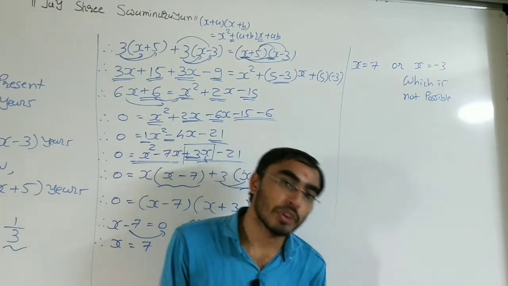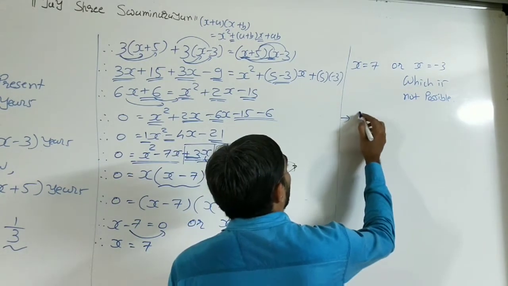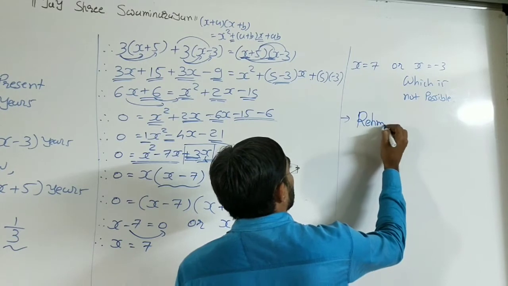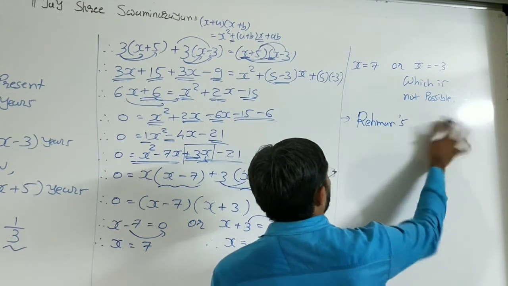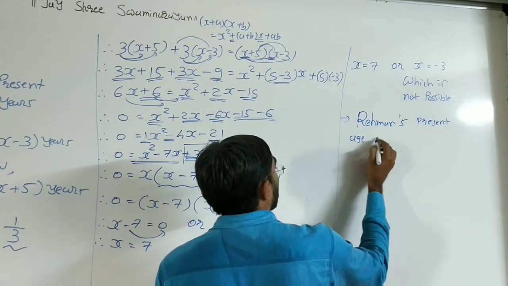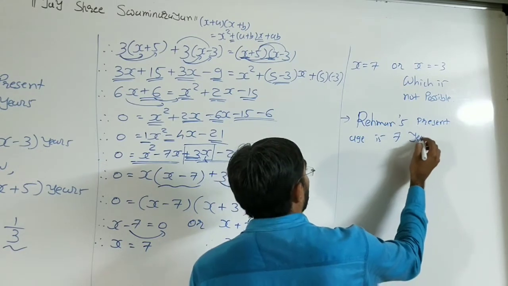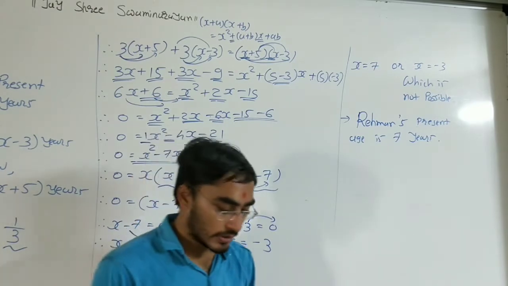That means x is equal to 7. So at last we need to write this: Raman's present age is 7 years. This is our final answer.